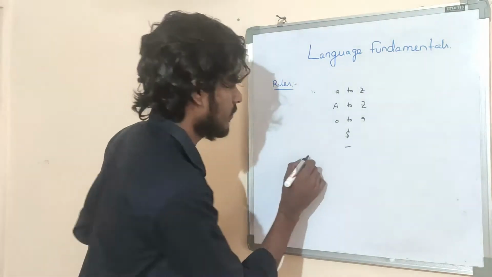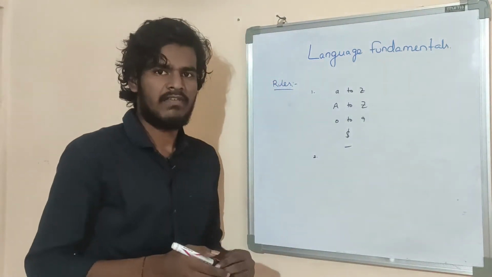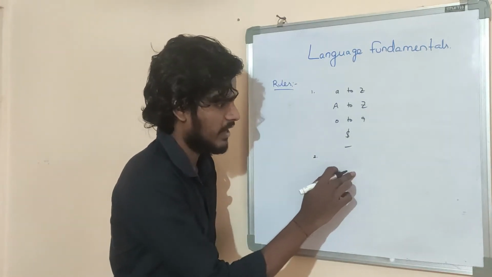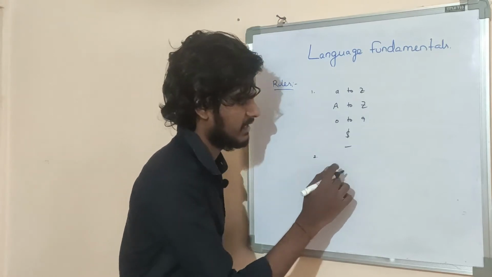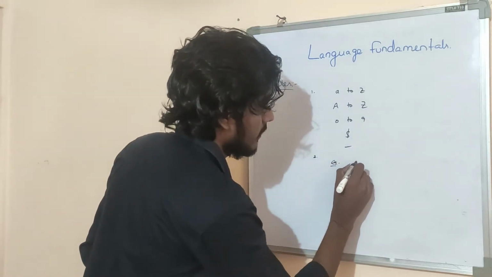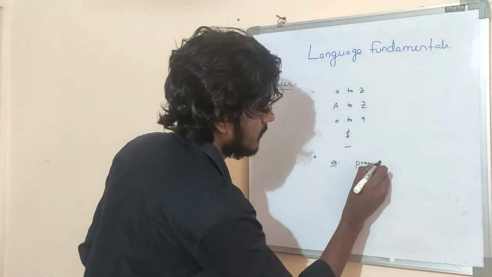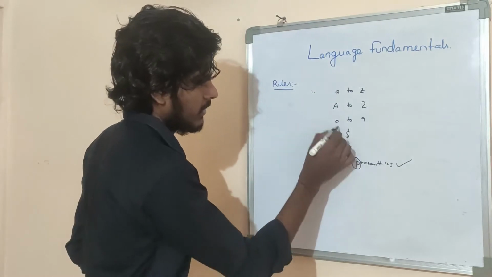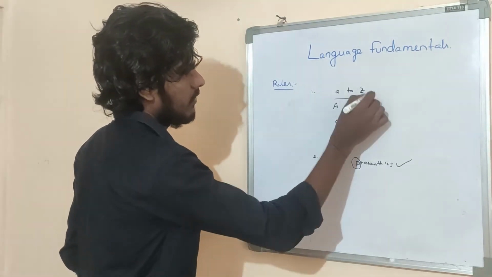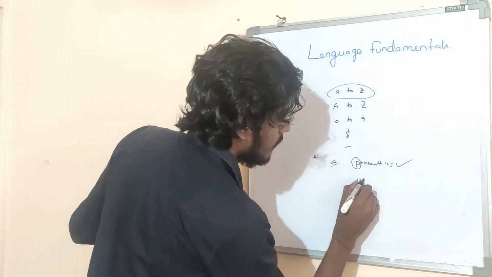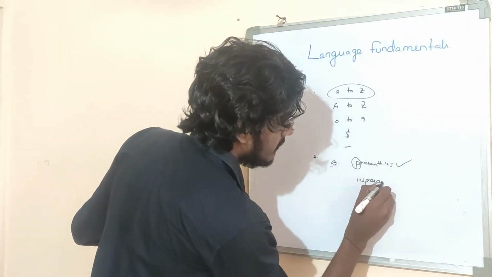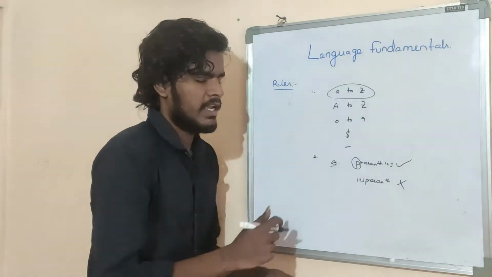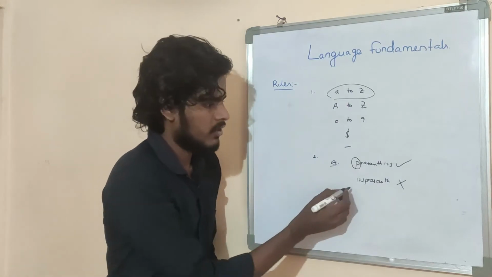What is the second rule? Every Java identifier can't start with a digit. Example, Prashant123 is valid because the Java identifier starts with an allowed character. 123Prashant is not valid because according to the rules, every Java identifier can't start with a digit.